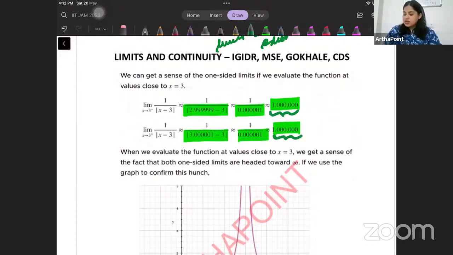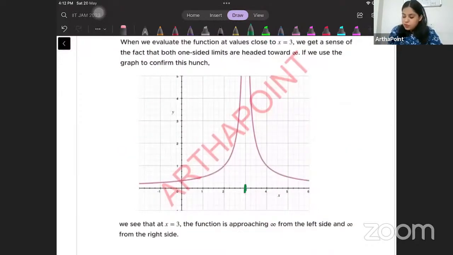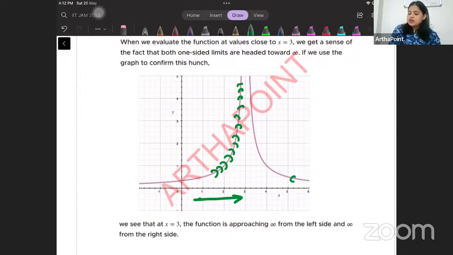So when I'm trying to approach 3 from the left-hand side, and when I'm trying to approach 3 from the right-hand side, both ways, I am going towards the same value of +infinity.